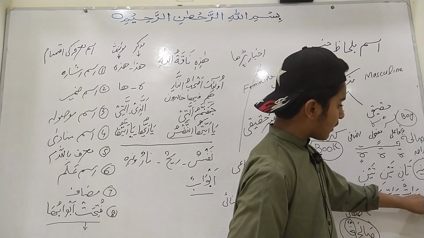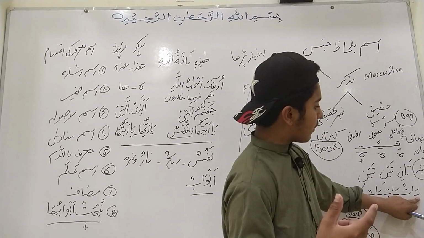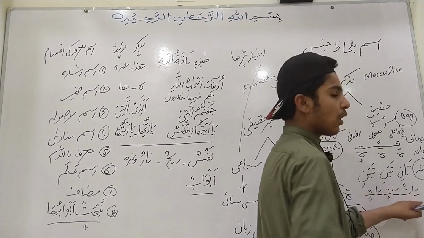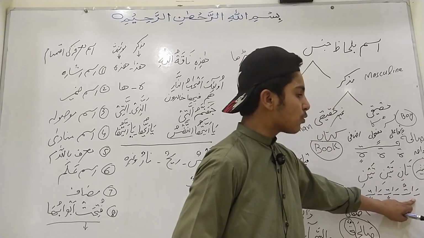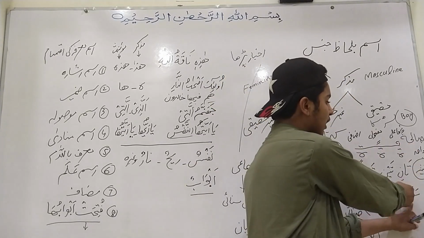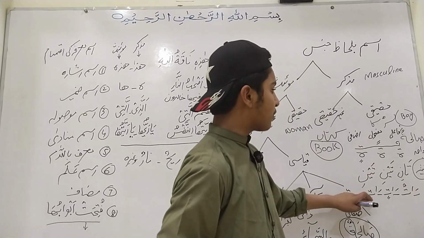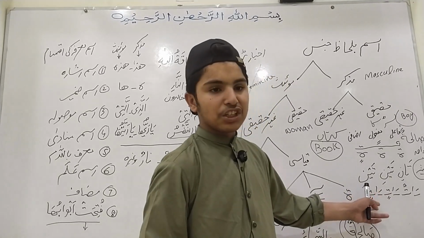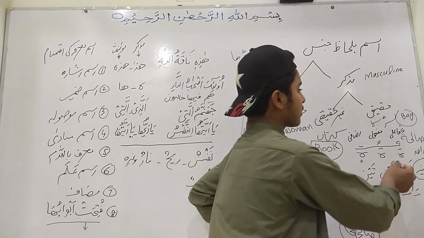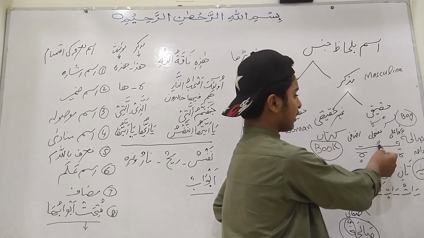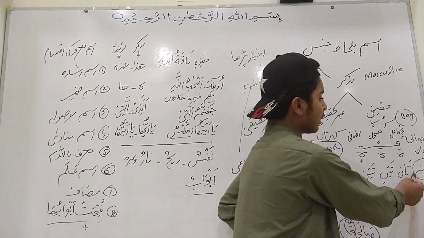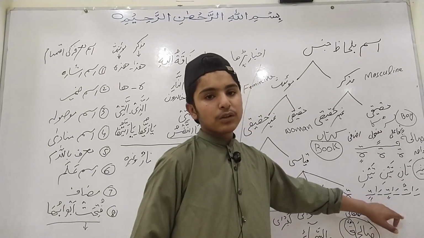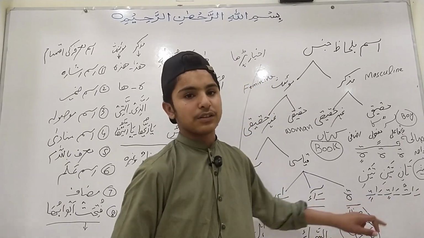And in the plural, where we used una in the subjective case, here we use atun, salihatun. In the objective and genitive case we use atin, salihatin. Now it has been made salihatun, salihatan, salihatin, salihatani, salihataini, salihataini, salihatun, salihatin, salihatin.